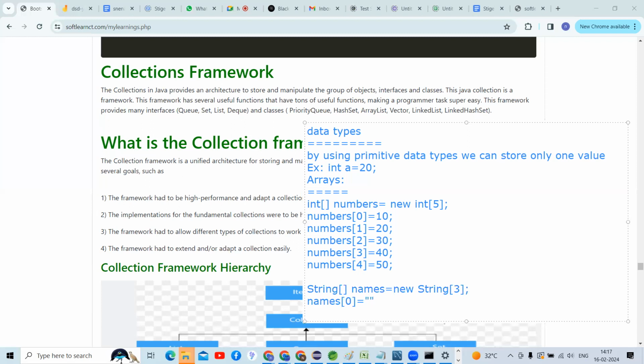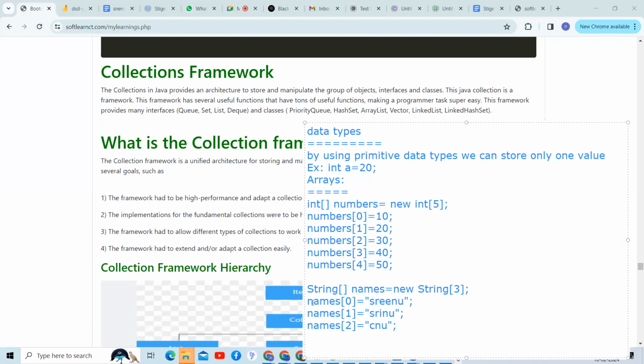I need to store the names, right? See, these are the names I'm storing: at the 0th index position, and the 1st index position, and then index position 2. I give the names here, right? So this is the way it is going to store.